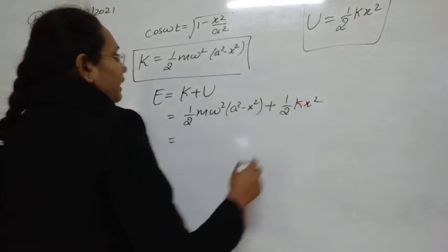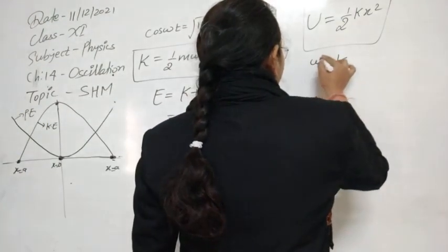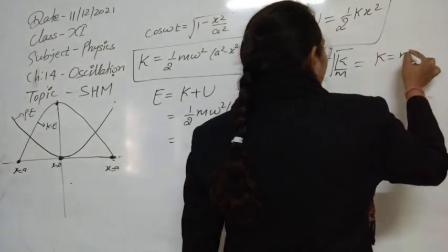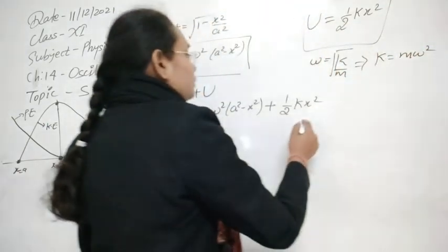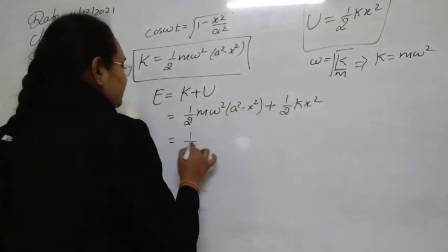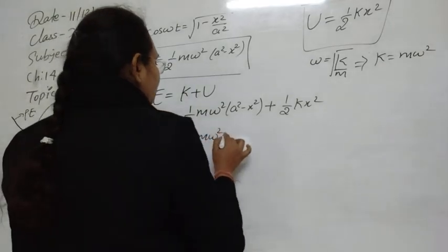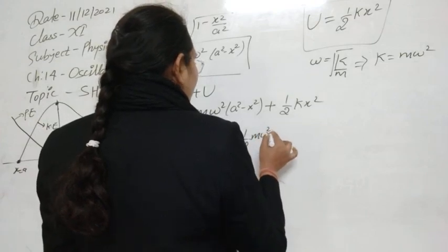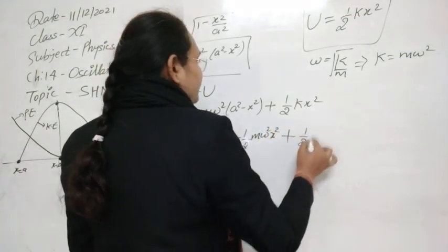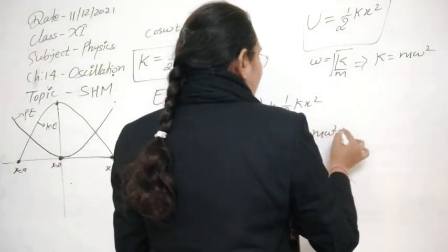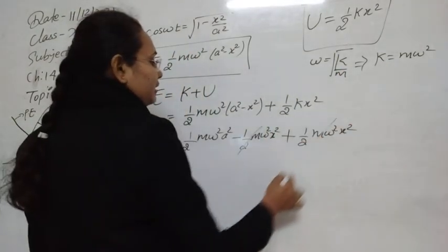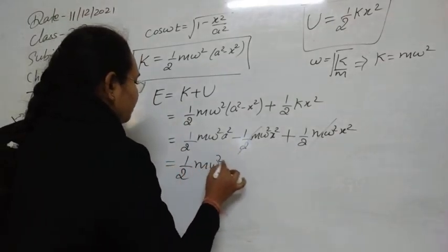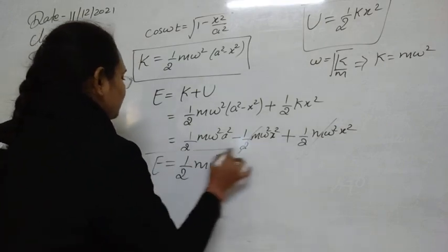In place of k, as you know, omega is written as root of k by m. So we can also write k is equal to m omega square. So let's write down this equation and expand it. This will be half m omega square a square minus half m omega square x square, then plus half, in place of k, m omega square x square. You can see these will cancel each other out. So its final value is obtained as half m omega square a square, and this is now the total energy.